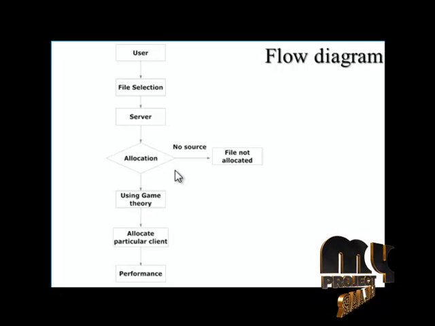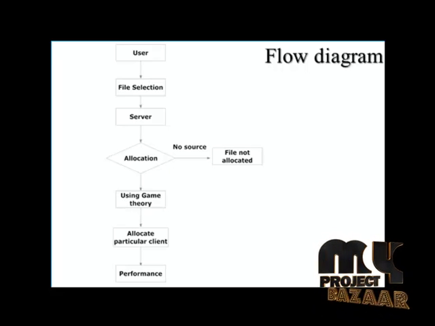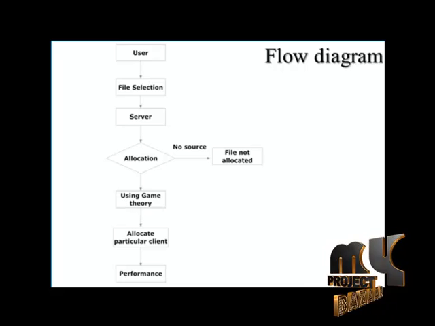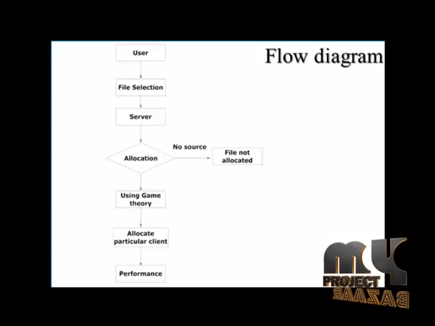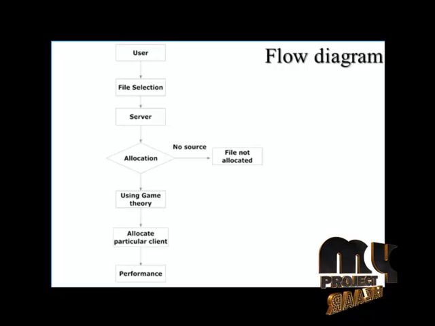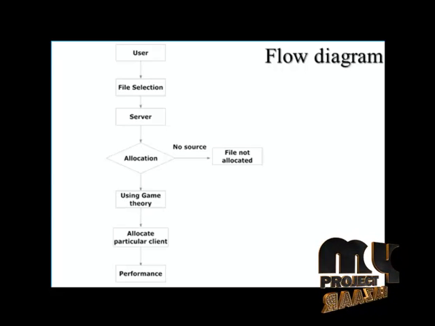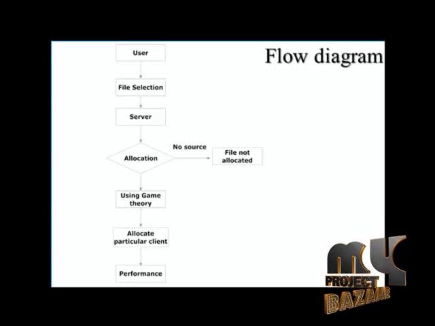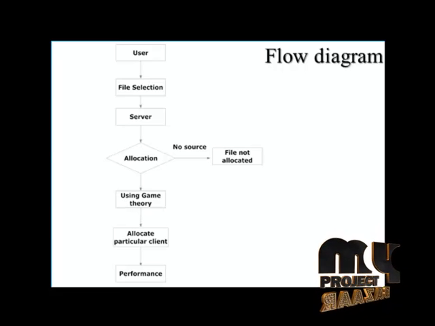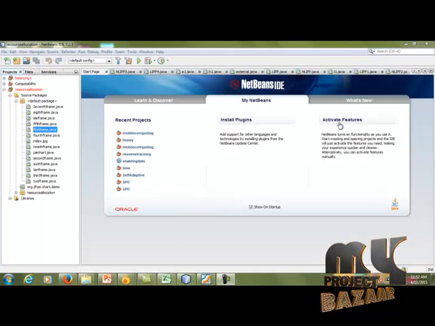After entering the server, the user will select the file. It will be sent to the server. The server will allocate the user file using game theory. Game theory is a formal study of conflict and cooperation. Game theoretical concepts apply whenever the actions of several agents are interdependent. These agents may be individuals, groups, firms, or any combination of these. The concept of game theory provides a language to formulate, structure, analyze, and understand such scenarios. After using game theory, it will allocate to the particular class, and finally we can measure the performance for that class.